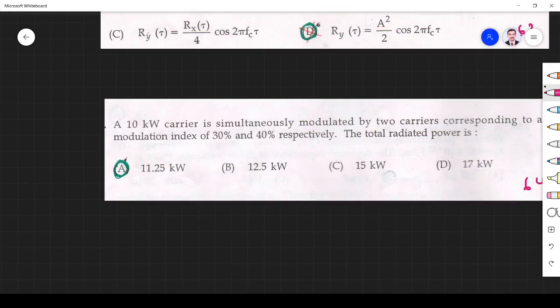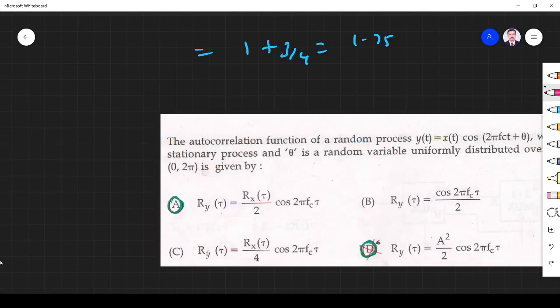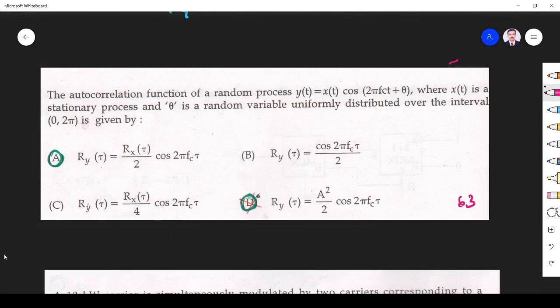Next question: the autocorrelation function of a random process y of t equal to x of t cos 2 pi fct plus theta, where x of t is a stationary process and theta is a random variable uniformly distributed over the interval 0 to pi, is given by. It's a direct question. You must remember this formula.